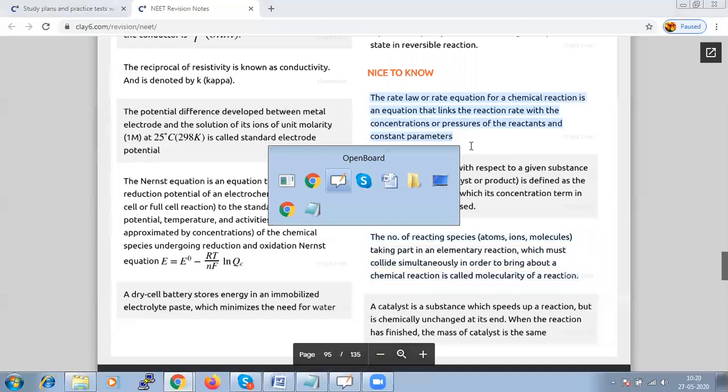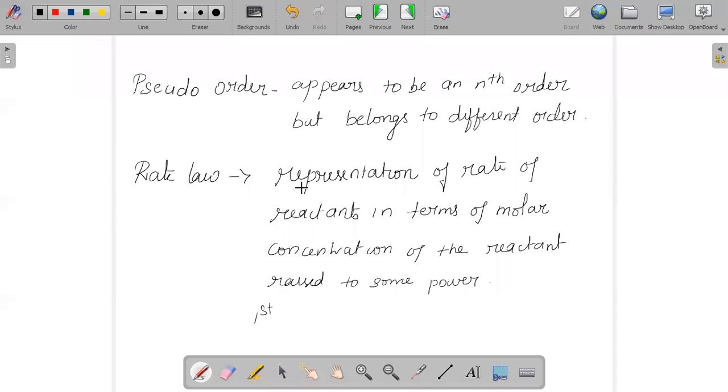It is a representation of the rate of reaction in terms of the molar concentration of the reactant, raised to some power. It is sometimes also called the rate expression or rate equation.